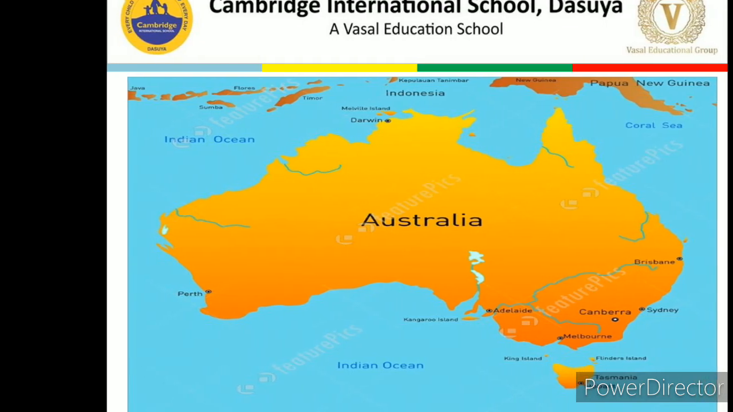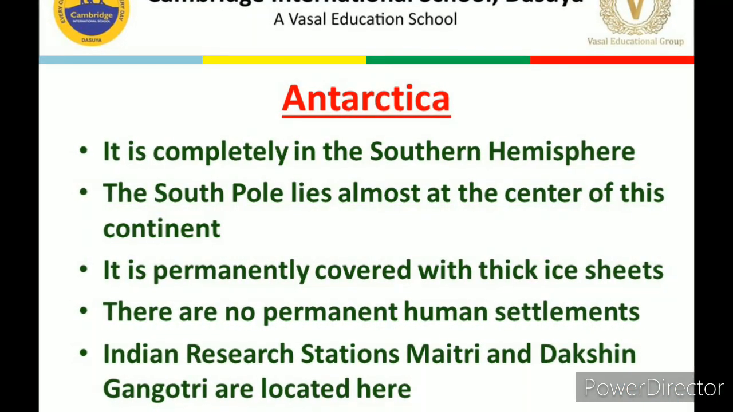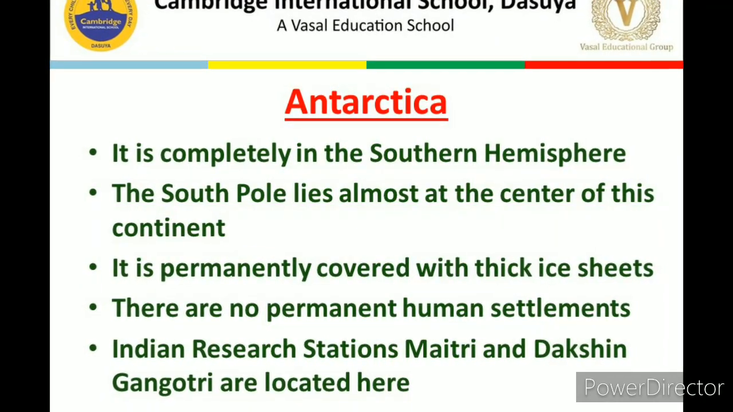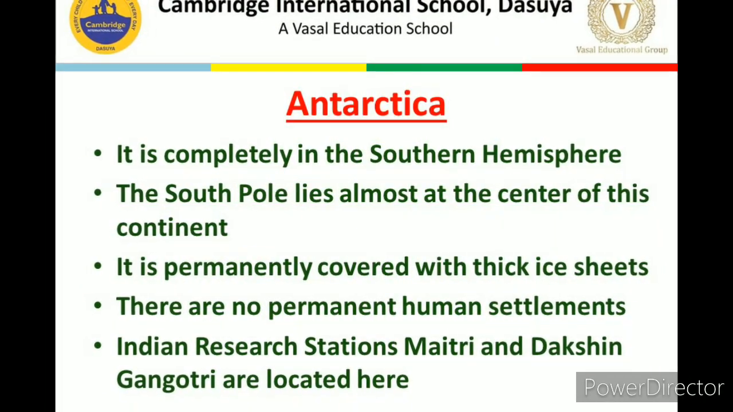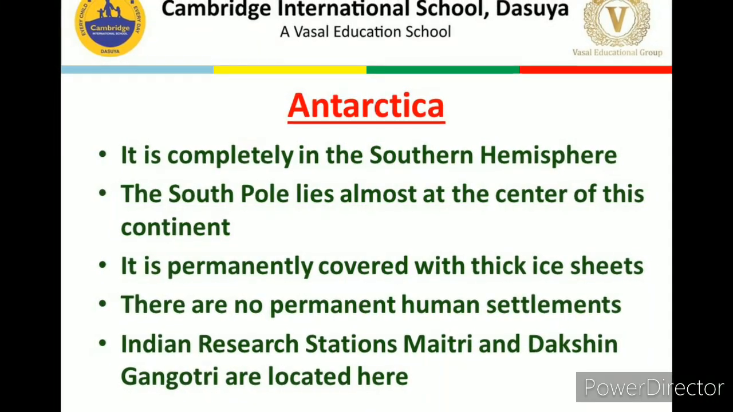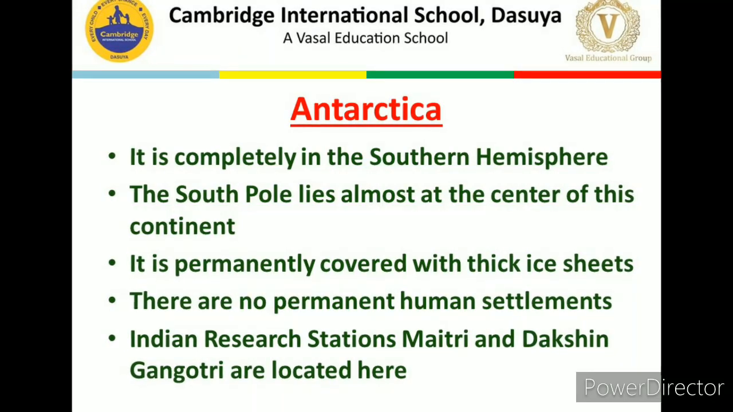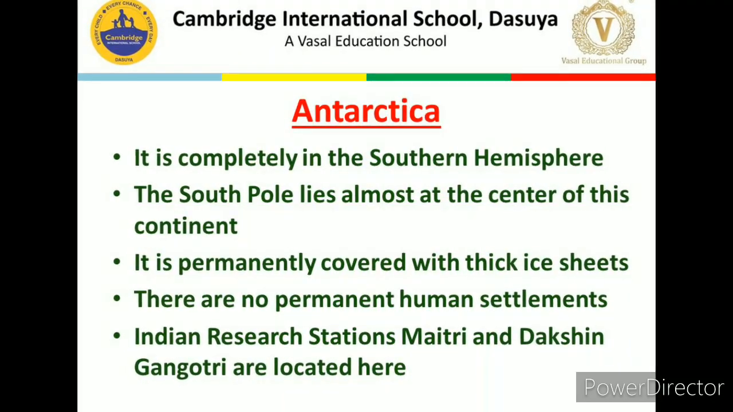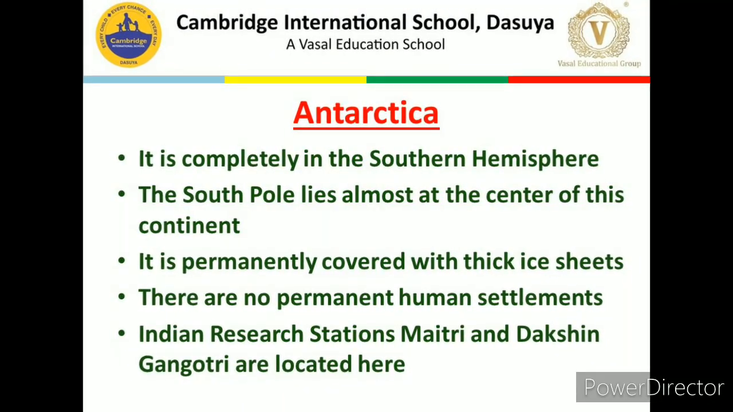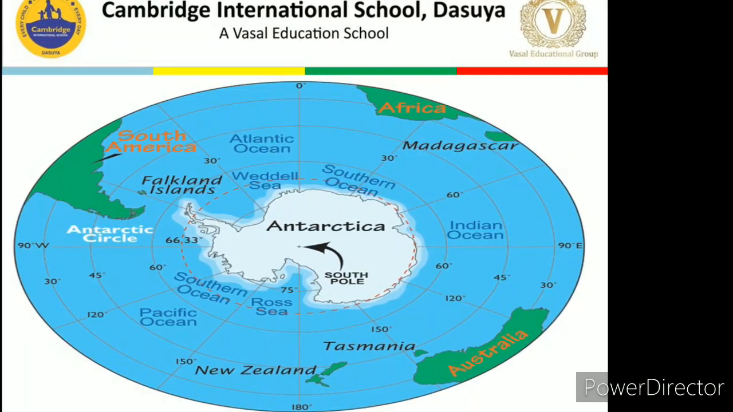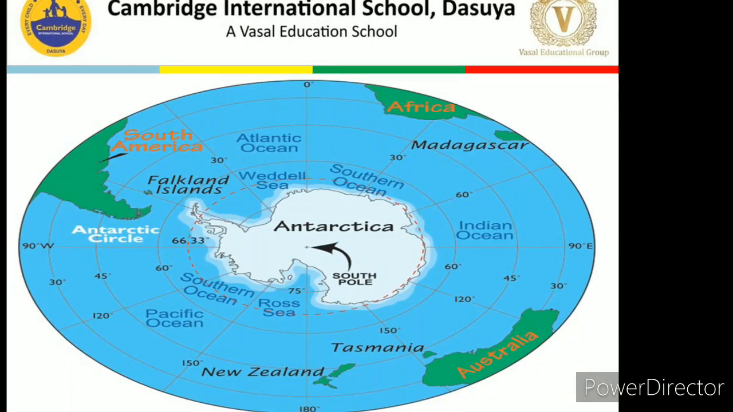Now next one is Antarctica. Antarctica is completely in the southern hemisphere. The South Pole lies almost at the center of this continent. Okay, I will show you in the image also. It is permanently covered with thick ice sheets, and there are no permanent human settlements. The Indian research stations like Maitri and Dakshin Gangotri are located here.